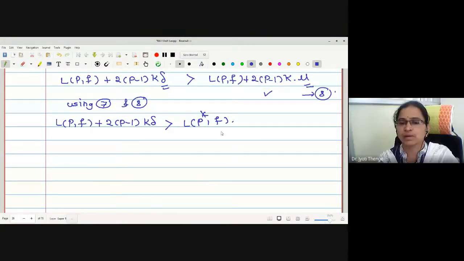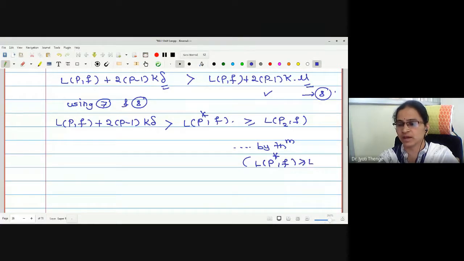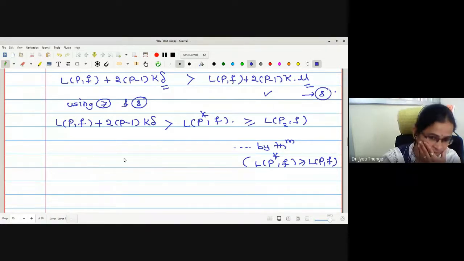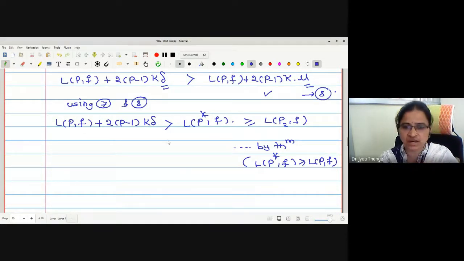LP star F is greater than or equal to LPF, by the theorem. Which theorem? LP star F is greater than or equal to LPF, because the lower sum increases. Correct now? By this theorem we have this. Then let me just write this first and last statement.